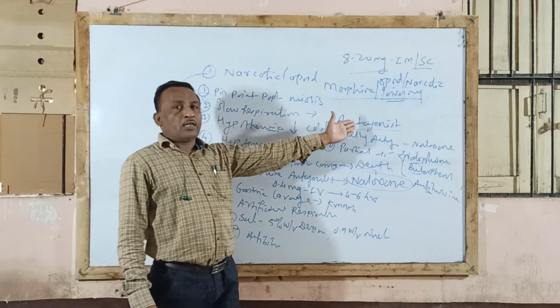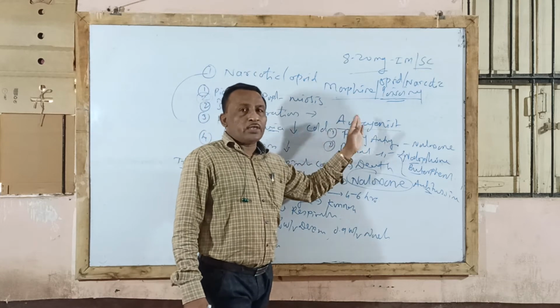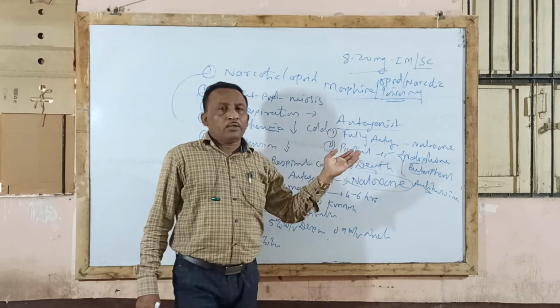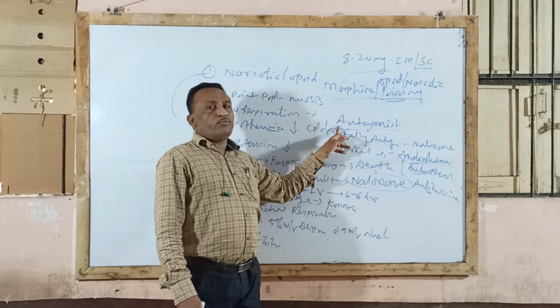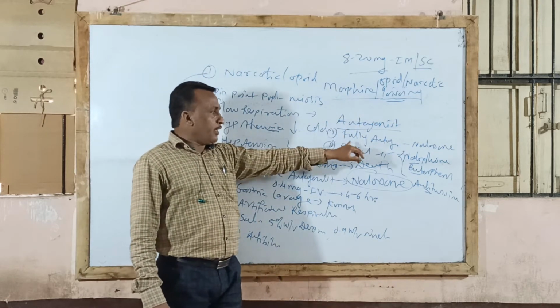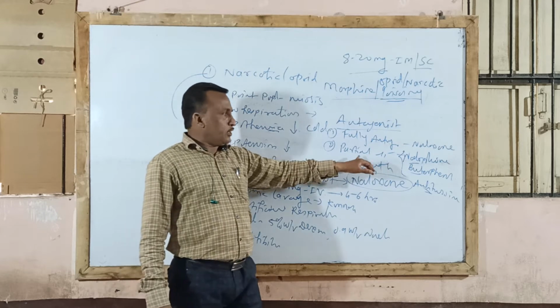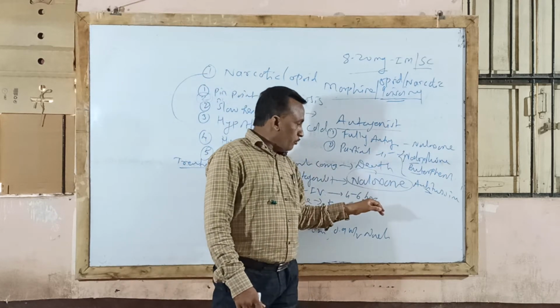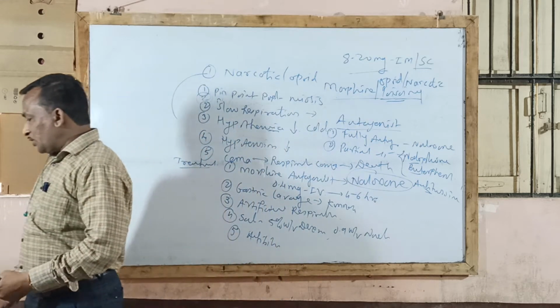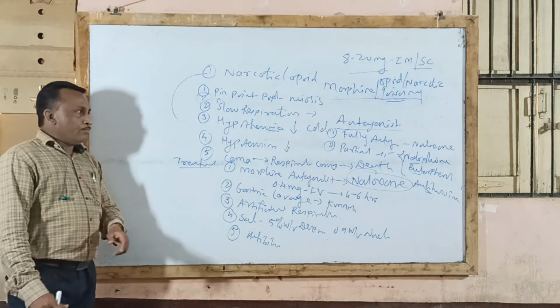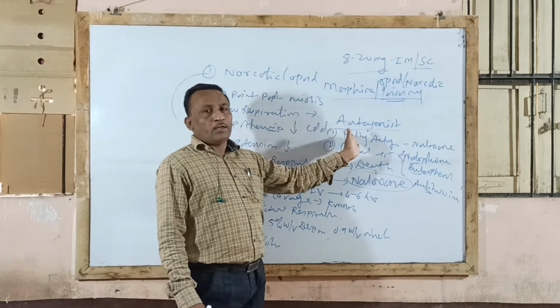So they may ask what are morphine antagonists? Those drugs that block the pharmacological action of morphine are called morphine antagonists. There are two types, fully antagonist and partial antagonist. The full antagonist is naloxone, which we already completed. Then the partial antagonist shows structural similarity with morphine. So this is the next point, morphine antagonist.